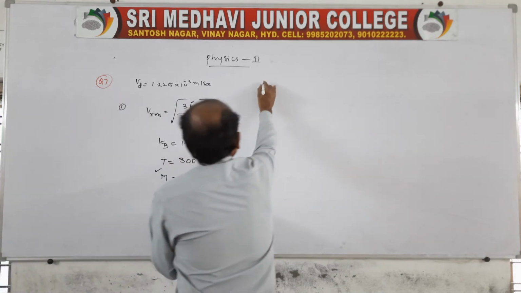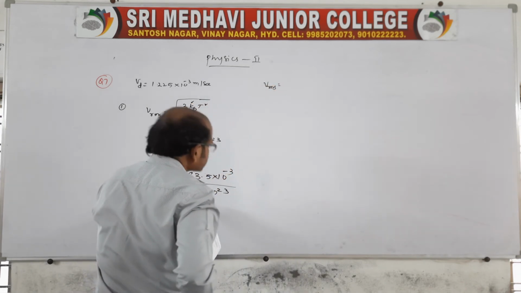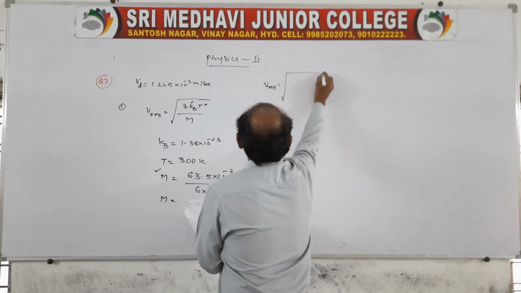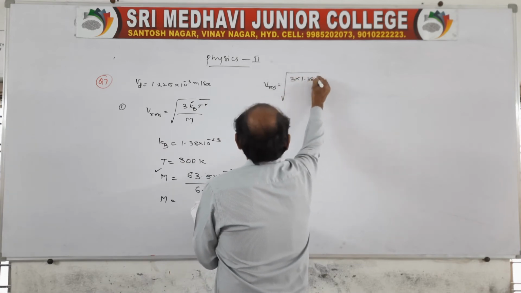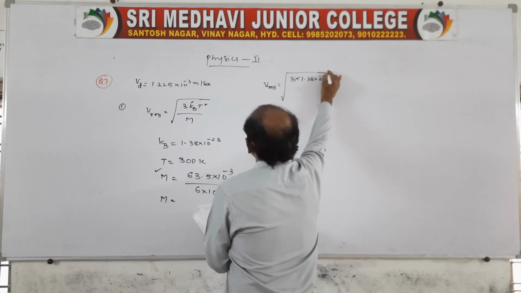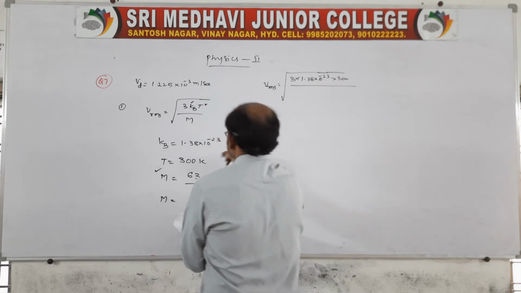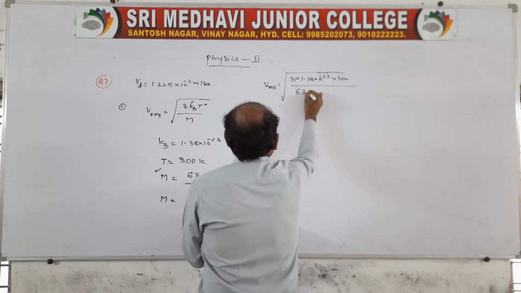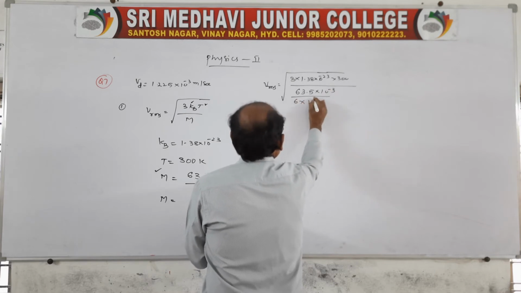So Vrms, root mean square, is root over 3 into kb, 1.38 into 10 power minus 23 into 300 by capital M, which is 63.5 into 10 power minus 3 by 6 into 10 power 23.